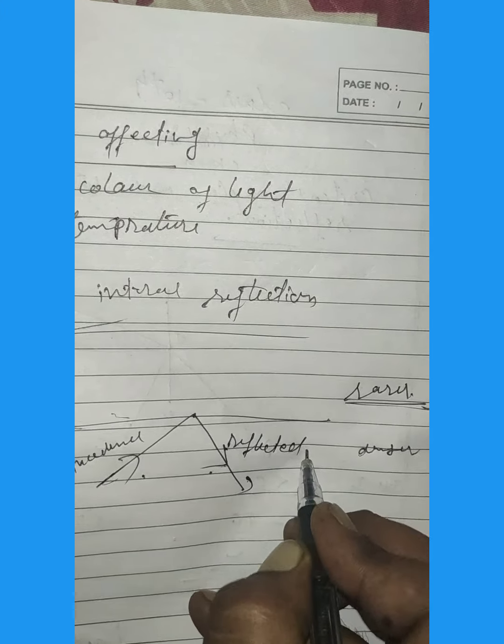This is the incident ray and this is the reflected ray. This phenomenon is called total internal reflection.